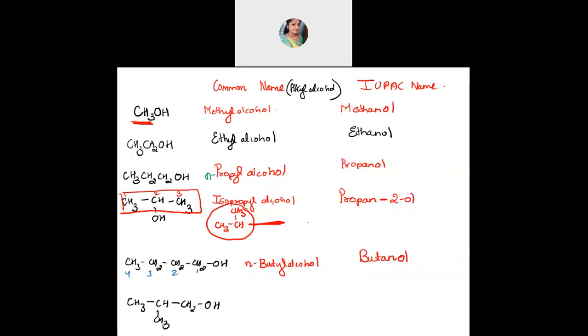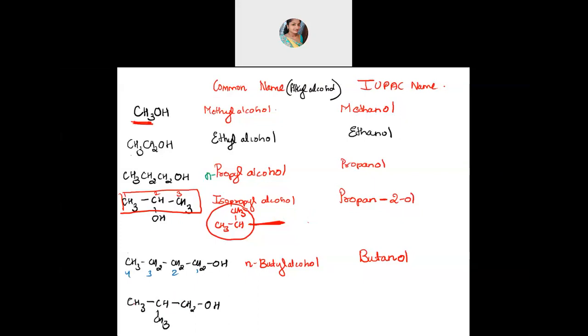See, the problem is, if in the question they ask you the common name and IUPAC name, that is the reason why I said both are important. For at least some compounds, it is important. Tell me this name. Faster. Correct. Good. Isobutyl alcohol.